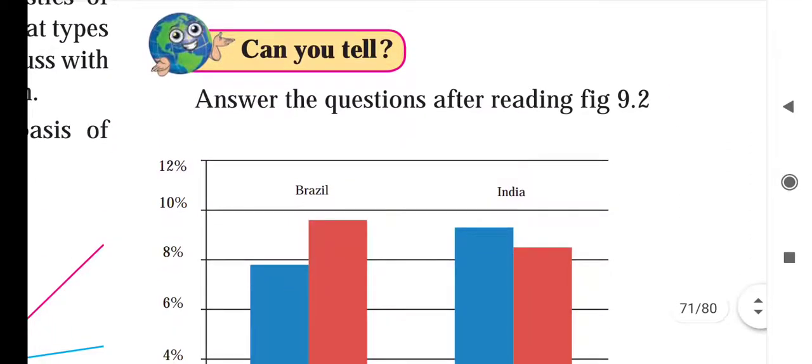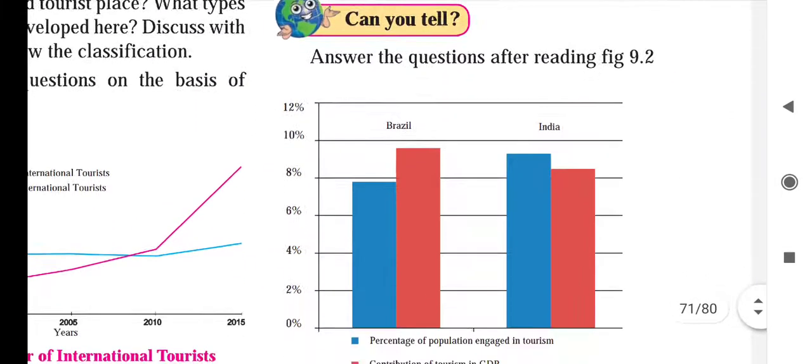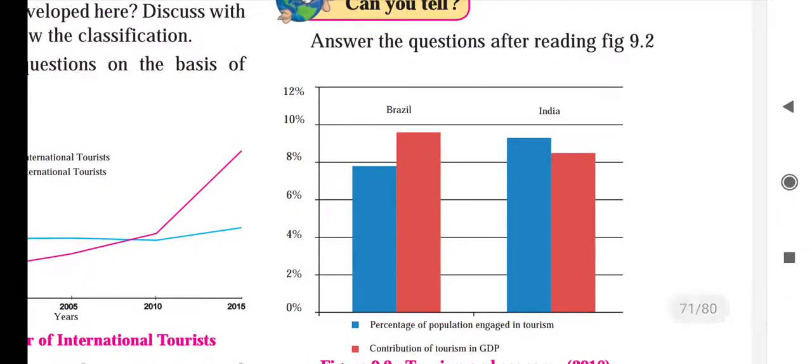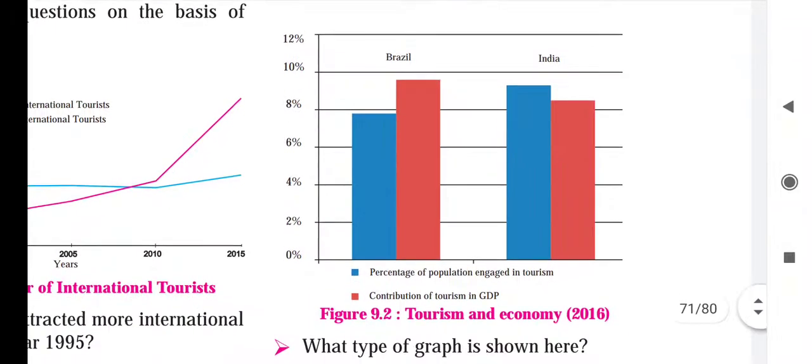Now again another thing. Here one graph has been given in figure 9.2. We have to study the graph and we have to answer the questions. So see, first here on the y-axis percentage is given, and on the x-axis two color shades are there, dark blue and red color.